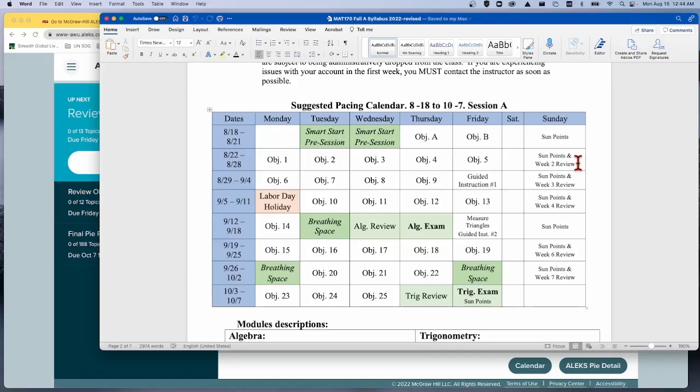You go back in a second time and it will have you work on just the ones that you missed until you get 100%. Then you can go back in again and it will give you all new questions from those same types of topics and allow you to practice more and more. It will take your highest score. So once you reach 100%, you will receive all the points.